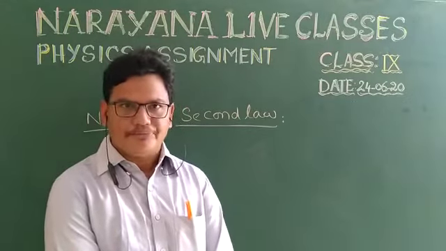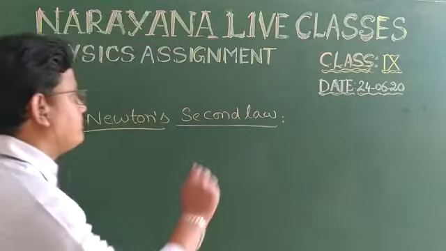Formula: F is equal to ma. I am writing the definition. Just see.